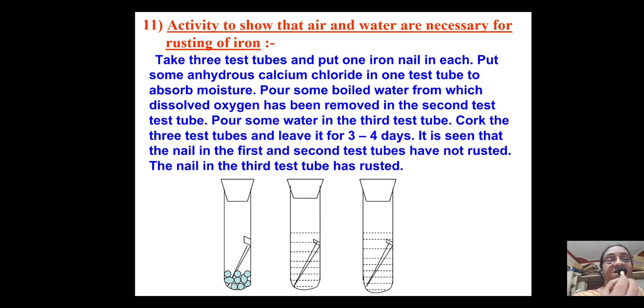But in the third case, we have not removed the moisture, and neither have we removed oxygen. So the activity demonstrates that air and water both are necessary for rusting of iron. In fact, rusting होता है when iron is reacting with water and oxygen. That is why air and water are required for rusting.